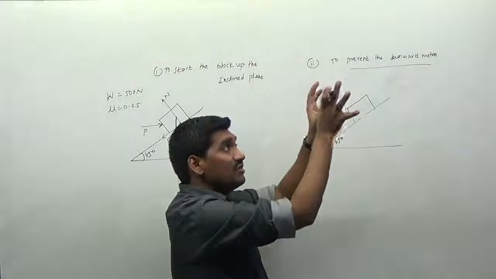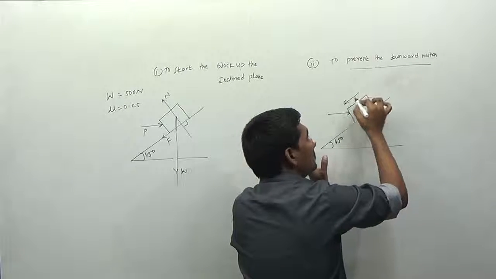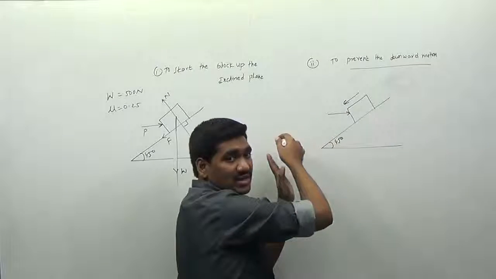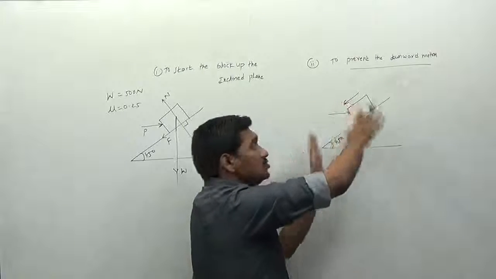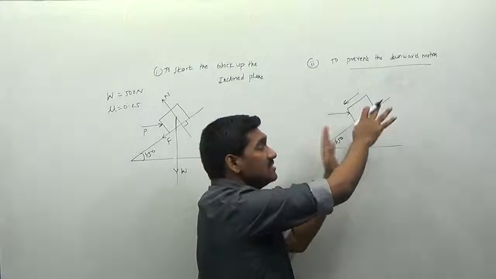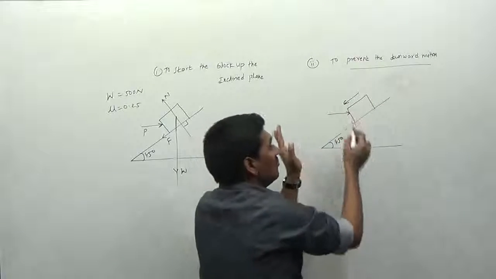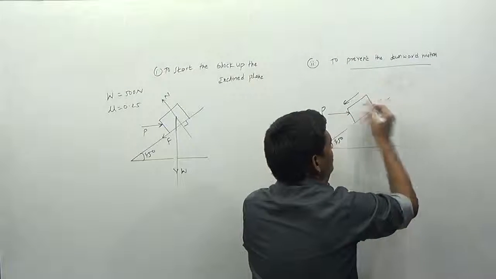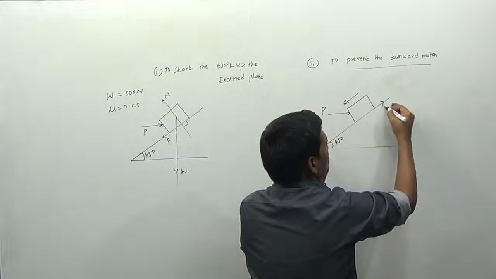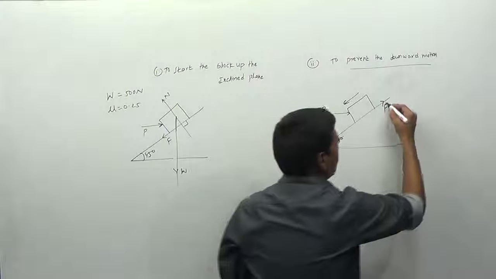The body is coming from top to bottom. The body is moving in this direction here. So we are applying a sufficient amount of force to keep the body at rest. That means what is the direction of movement of the body? The body is trying to come down. Therefore, we will be applying the force in the opposite direction here. Since the body is coming down, I will apply the force in the opposite direction. This is called the frictional force, F. This is very important.